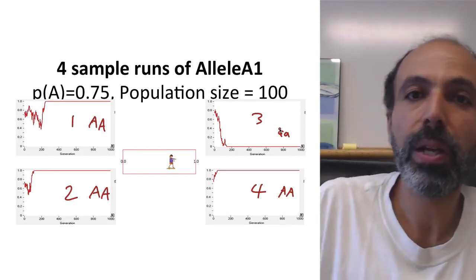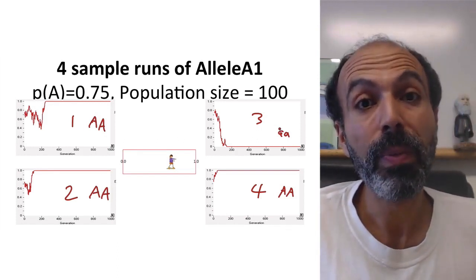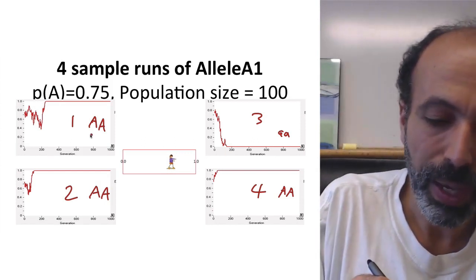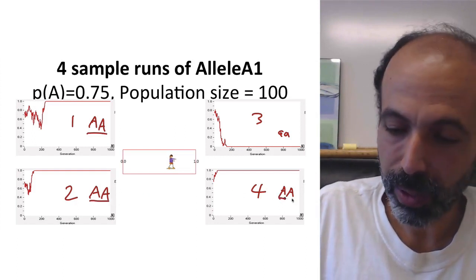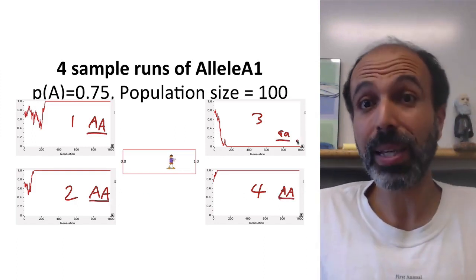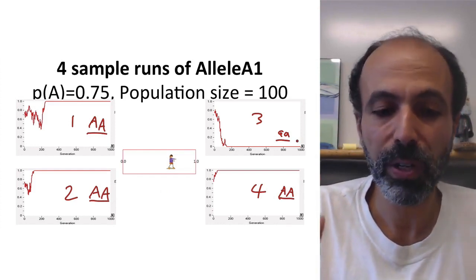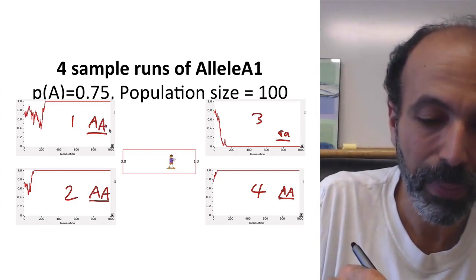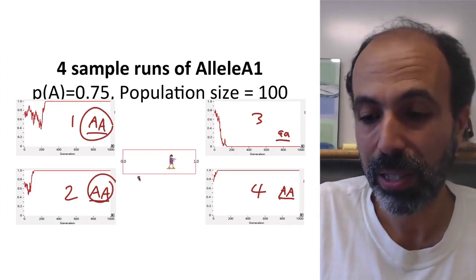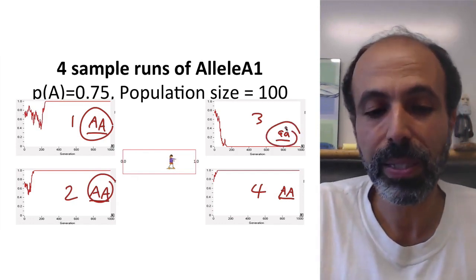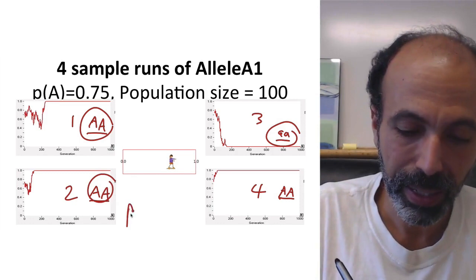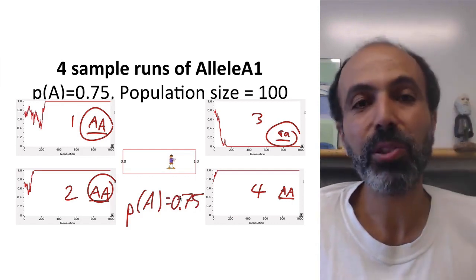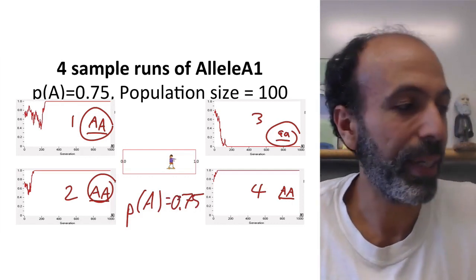What is the allele frequency across the species as a whole? Well, in this case, we're saying that all of these islands have the same average population size. What we have is 1 island of all big A, big A's, 1 of all big A, big A's, 1 of all big A, big A's, 1 of all little a, little a's. So the species as a whole, even though each individual population has no variation, still has some variation, right? Because the species has some islands that are all big A, and some islands that are little a, little a. And in fact, in the species as a whole, the allele frequency is still 0.75. So it actually hasn't changed in the species as a whole when you've isolated off these islands.